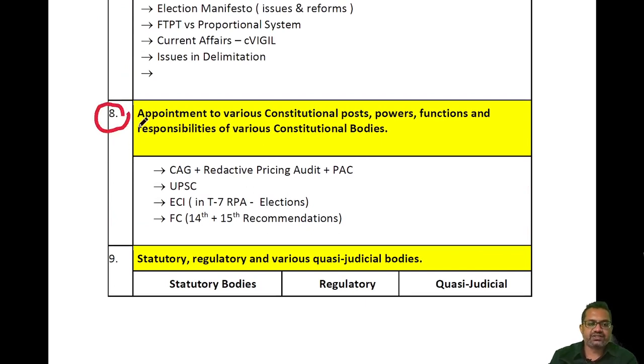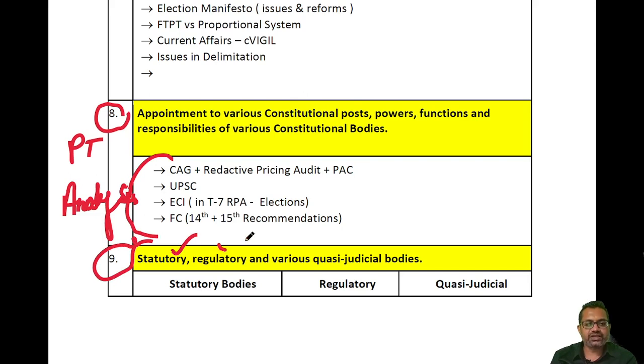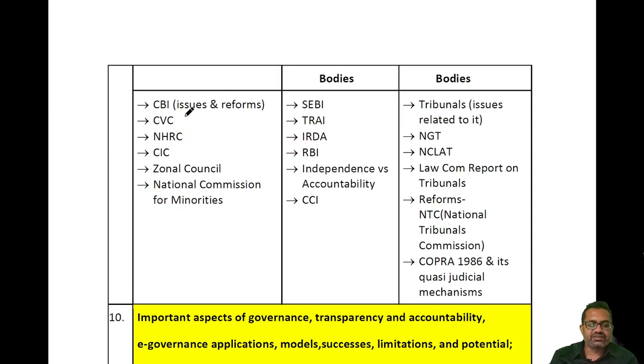Constitutional bodies, CAG, UPSC, Election Commission of India, Finance Commission, how they are independent. So this analytical part is important from the mains perspective, and the factual part is important from the prelims perspective. Then again, this eighth portion was related to constitutional posts. The ninth is also related to bodies, but statutory, regulatory and various quasi-judicial bodies. You will see CBI, CVC, NHRC, CIC, these are all different bodies. Then SEBI, TRAI, and these bodies, their analytical questions.